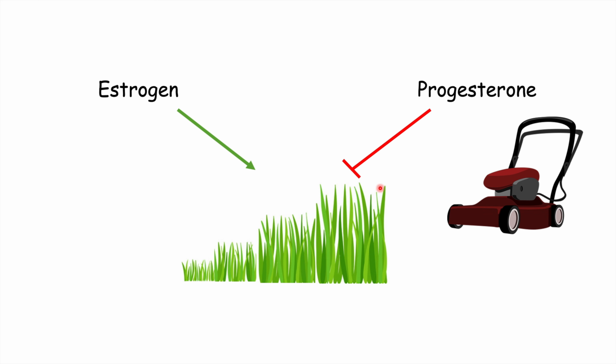Knowing that, we can remember estrogen as something that grows things. You can think of it as something like a fertilizer that increases the growth. And in this analogy, we can think of it increasing the growth of grass. And progesterone being the lawnmower. This is a typical example that is used to help remember what estrogen and progesterone do.